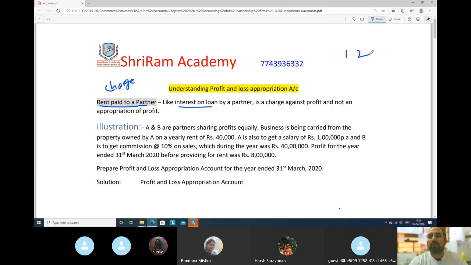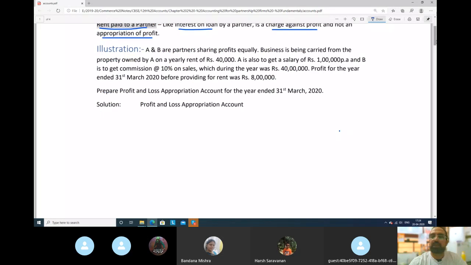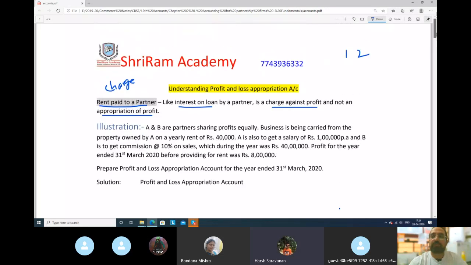For 1 mark or 2 marks, a question comes in the exam. And if you remember the differences we studied that day, there were examples also. These two items will go to the profit and loss account and not to the profit and loss appropriation account. It is a charge against the profit, and not an appropriation of profit. Please remember.